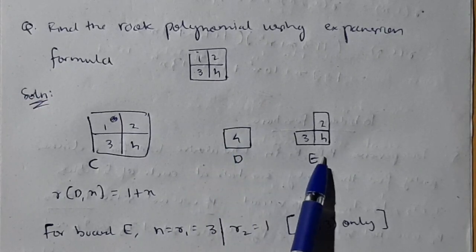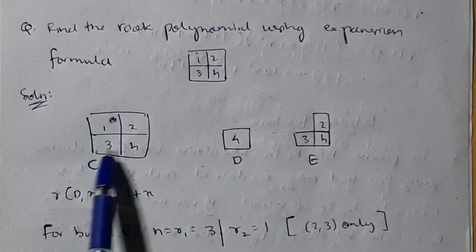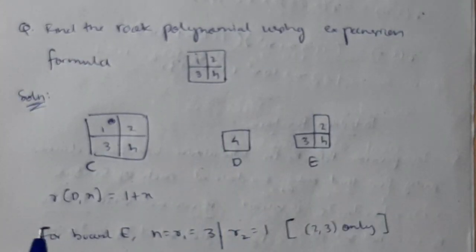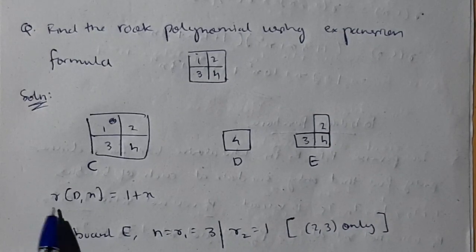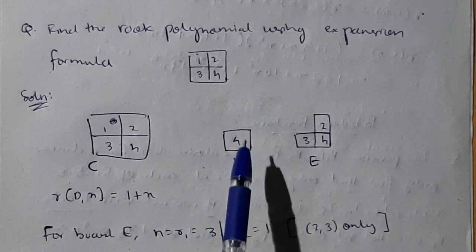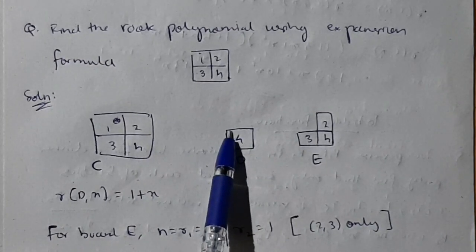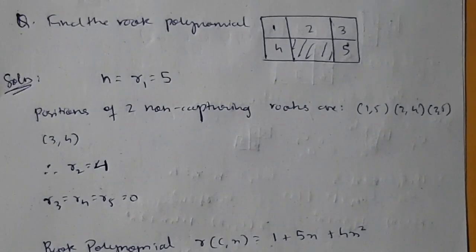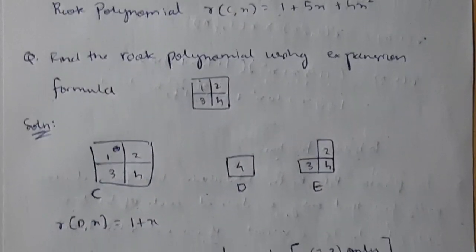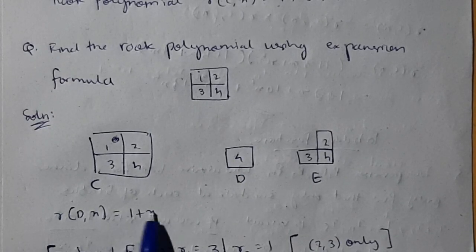Then second, E. Whatever element you have marked here, don't consider it. The remaining elements you need to write in the same way, 3, 4 and 2. Now what you need to do is find R D comma x and R E comma x. R D, x means for D, if you cut the row and column of 4, it has only one element, so R2 can't be formed. R1 means how many elements are there in this one, like in the previous one also you find R1. R1 is 1. So if R1 is 1, how will you write? 1 plus R1x. R1 is 1, so 1 plus x, that is R D, x.